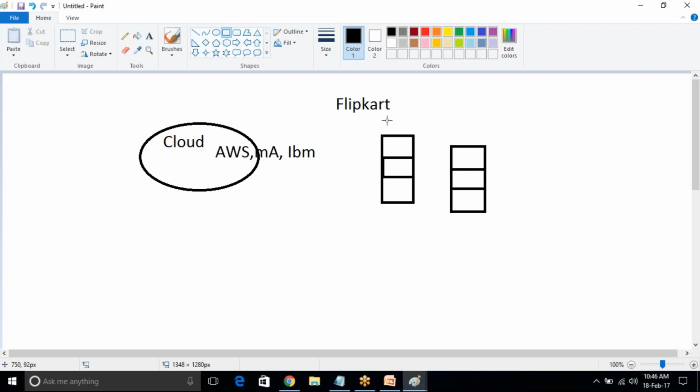So now what happened in cloud? See, how much you are using the servers, we can pay that much only. If I want a server only one day, I can configure the server only one day.